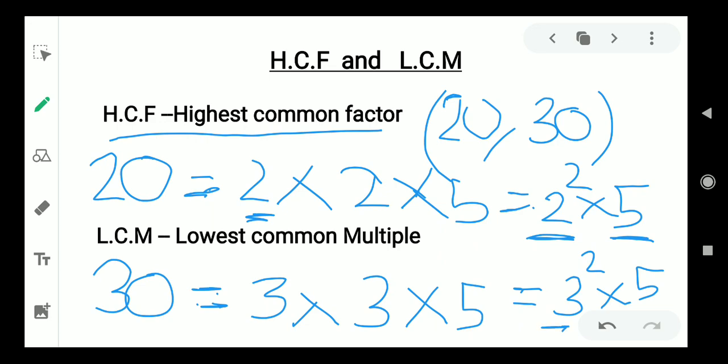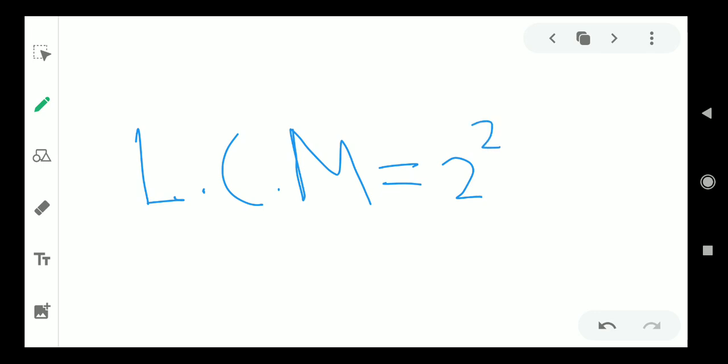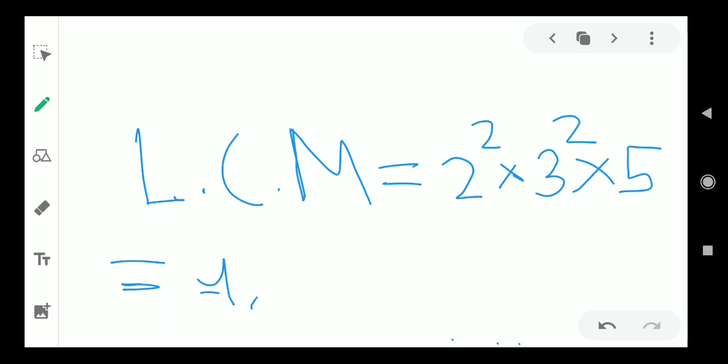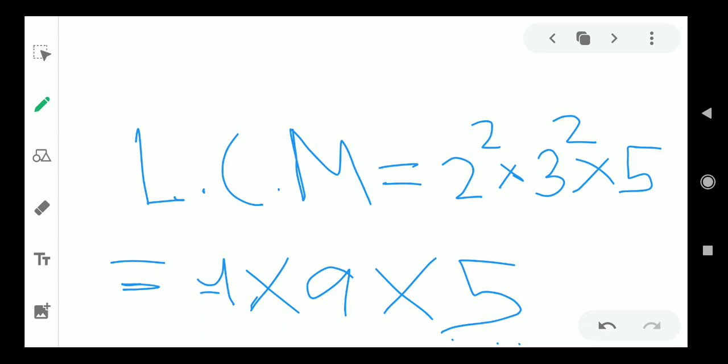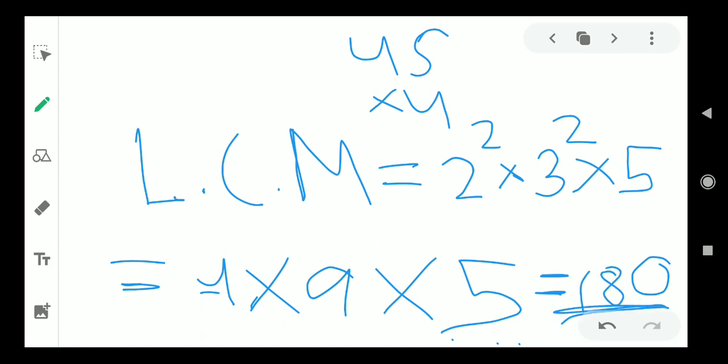So when you take the LCM of both of these numbers, the LCM is going to be 2 square multiplied by 3 times 5, that is 4 times 3 times 5, which is 60.